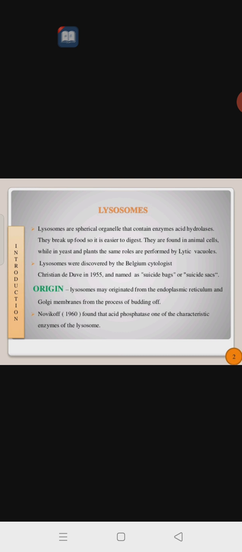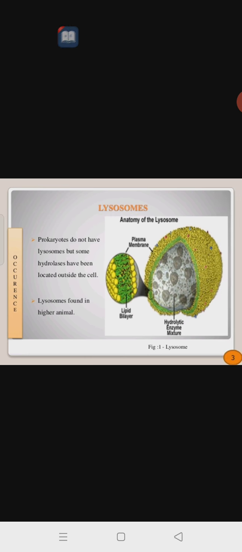Where is it originated? Lysosomes may originate from the endoplasmic reticulum and Golgi membrane by the process of budding off. The Golgi complex and the endoplasmic reticulum are present in the cytoplasm, and from them it is originated. From the outer membrane of the Golgi complex and the endoplasmic reticulum, the bud off takes place, and that is nothing but the lysosome.